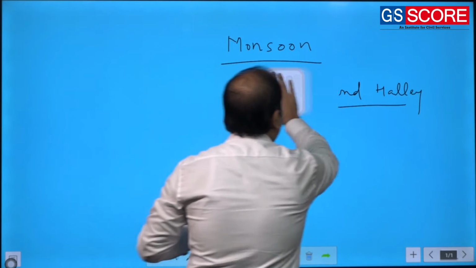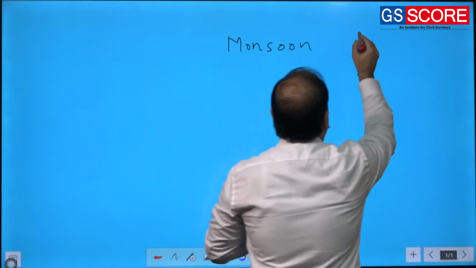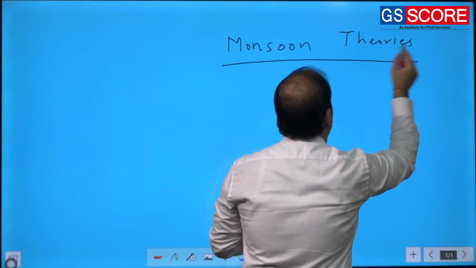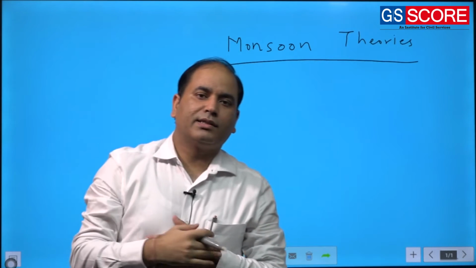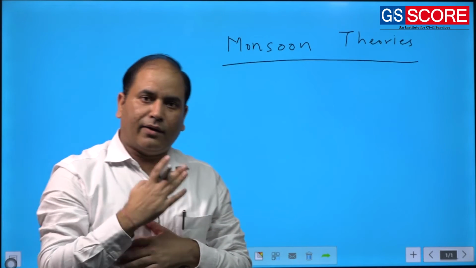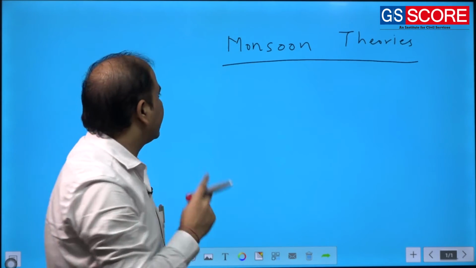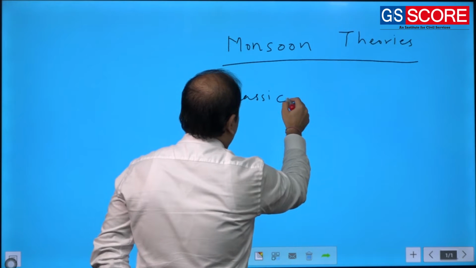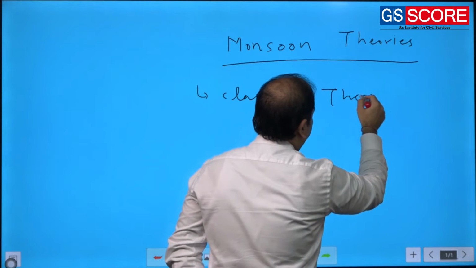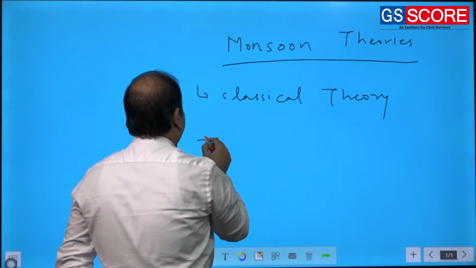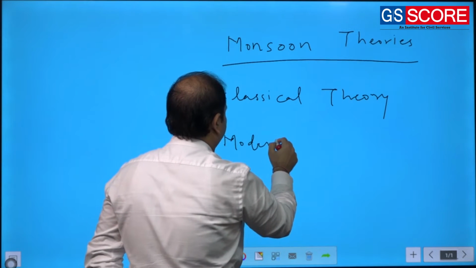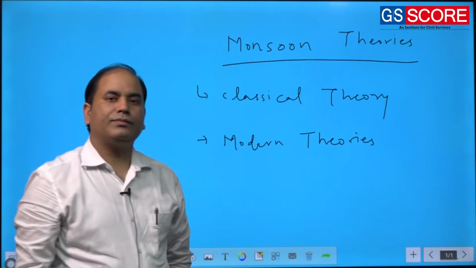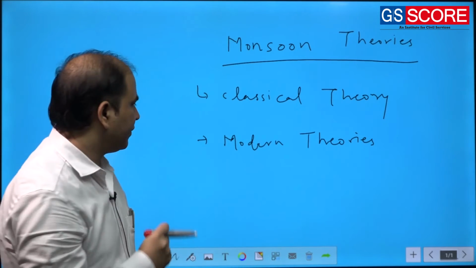Monsoonal explanations are simply monsoon theories. We have a lot of explanations, a lot of theories available, and all these theories have been broadly categorized in two categories: classical theory of monsoon and modern theories.